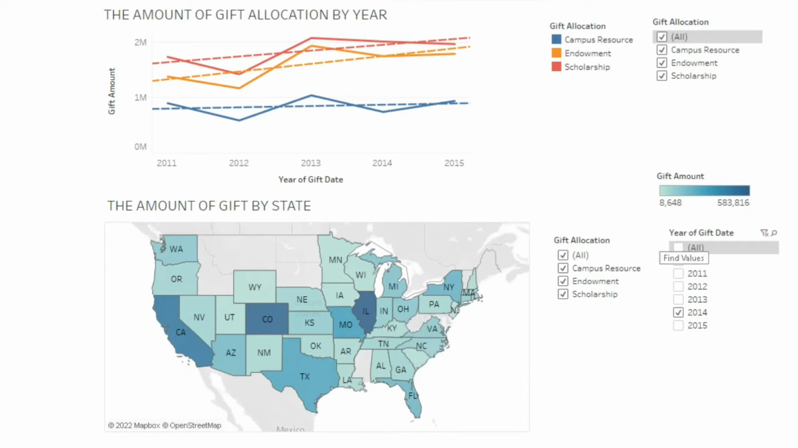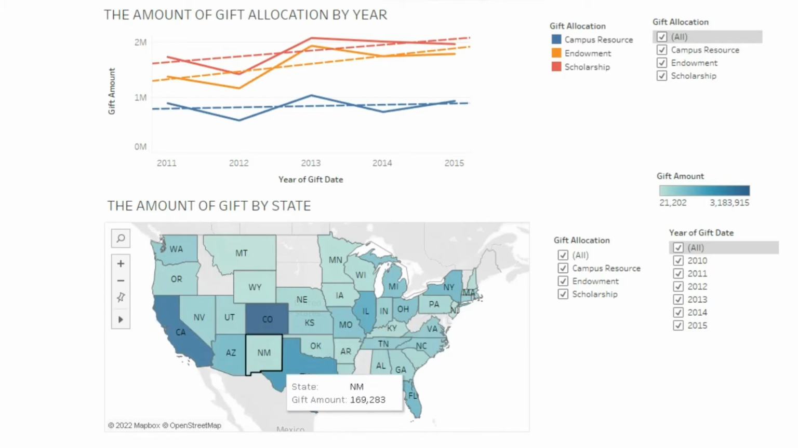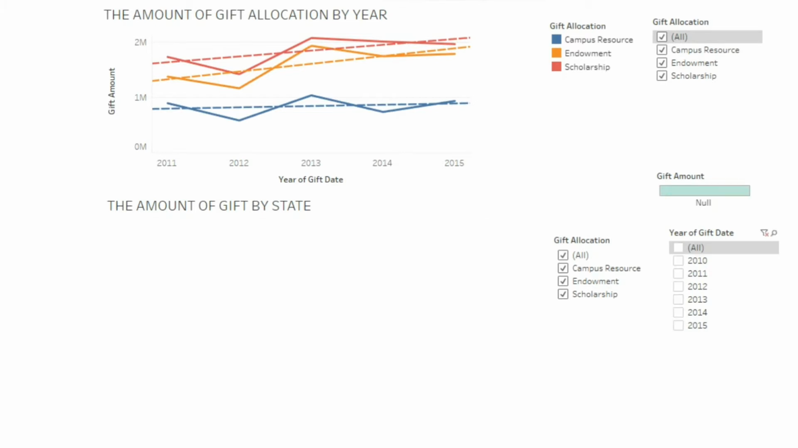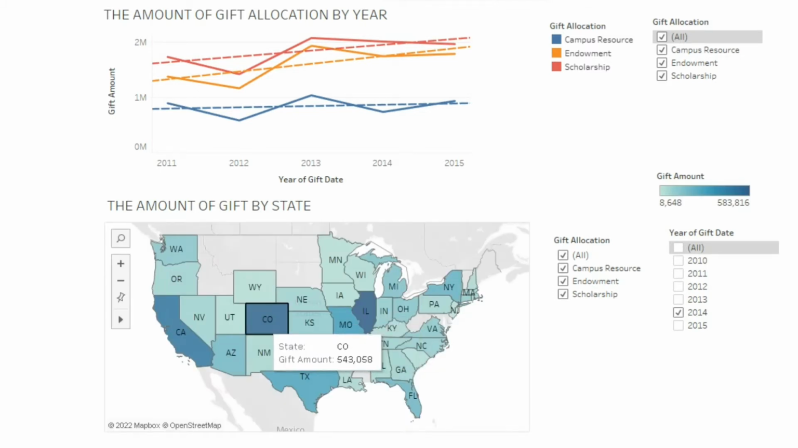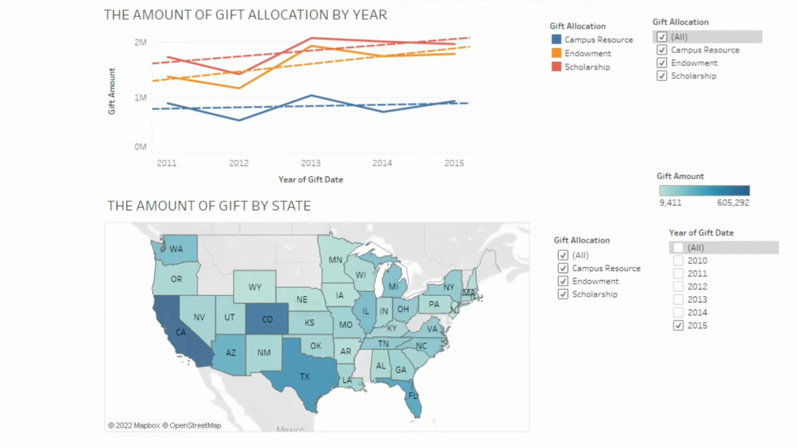As we can see, Canada, Colorado, and Texas have dominated the number of donations, but in 2014, Illinois came up with the highest donation. How come? Okay, I will explain at the end of the presentation because this is related to the other analysis.